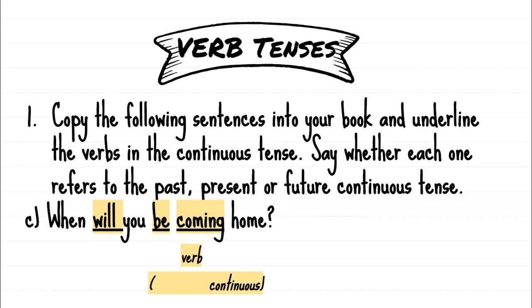Now they want us also to say whether it's past, present, or future continuous. Now, if you want to decide what tense it is, then you don't look at the main verb. Okay. Coming, or the ing, tells us that it's continuous, or the action is progressing, it's in progress. The way that you see the tense is by looking at those helping verbs. They give us a clue as to the tense. So will, is that something that happens in the past, in the present, or the future? It's something that happens in the future. So will be coming, that is the future continuous tense.